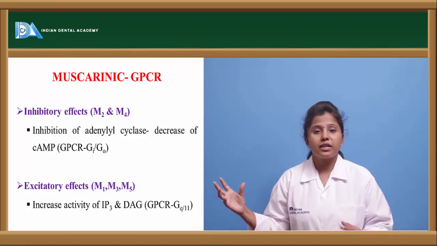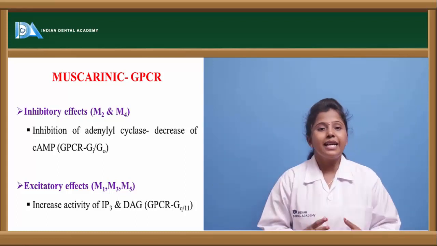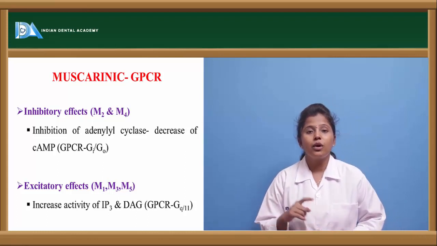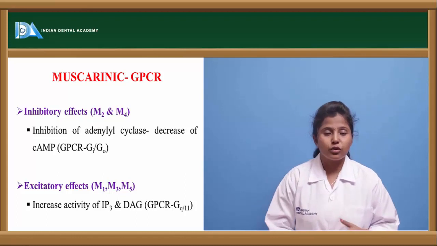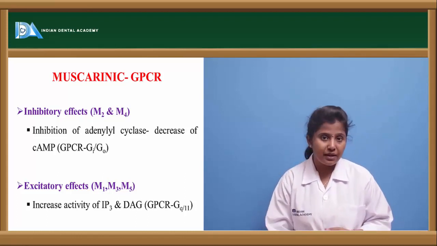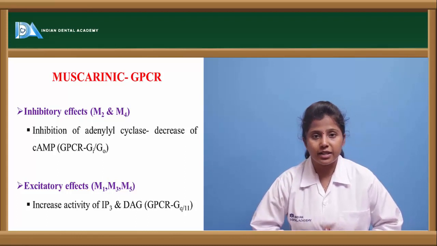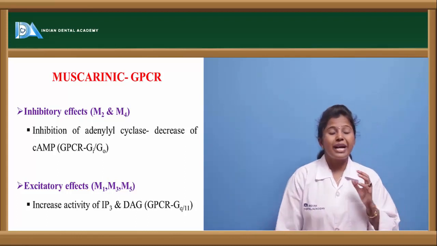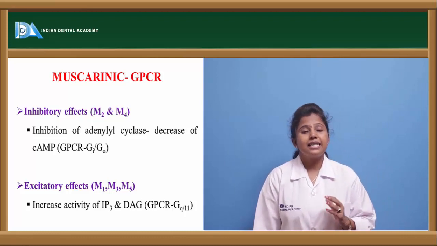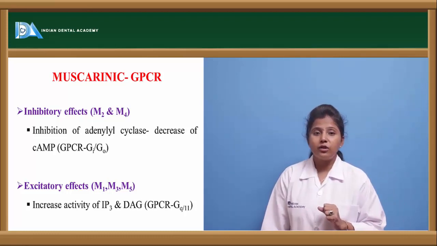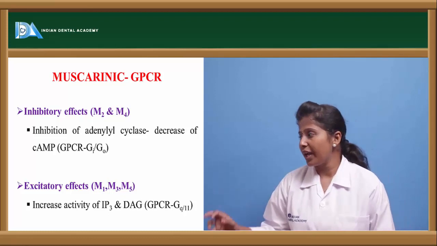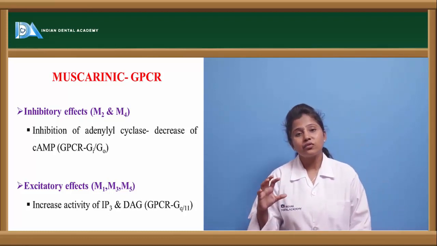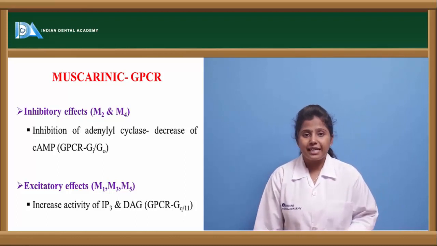These two types of receptors differ from other receptors in the mechanism of action they undergo as well as the effects they show. Because of the decreased cyclic AMP levels, they show inhibitory effects. As for M1, M3 and M5 type of receptors, they show excitatory effects as they undergo the inositol triphosphate pathway and DAG pathway. Because of the increased activity of these two compounds, they show excitatory effect.